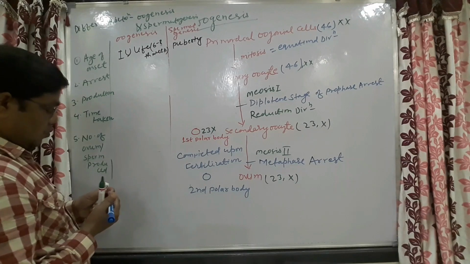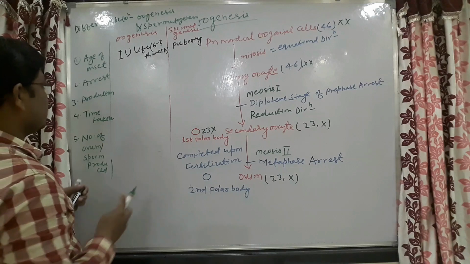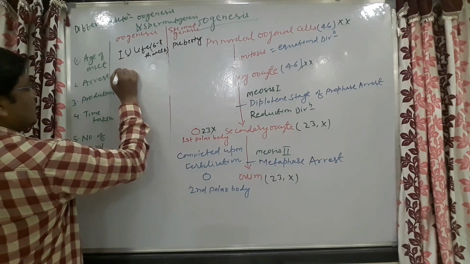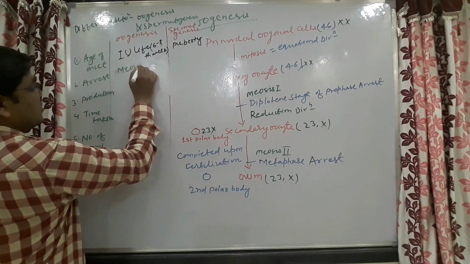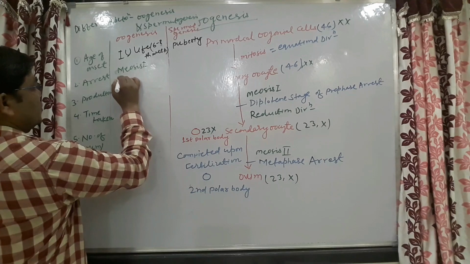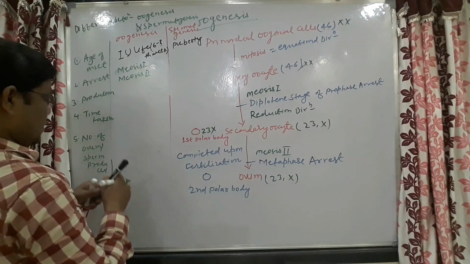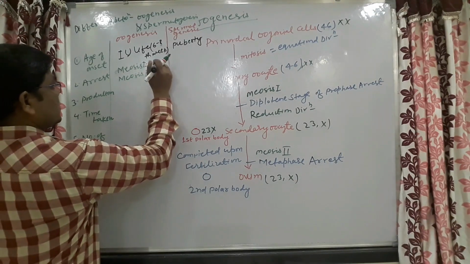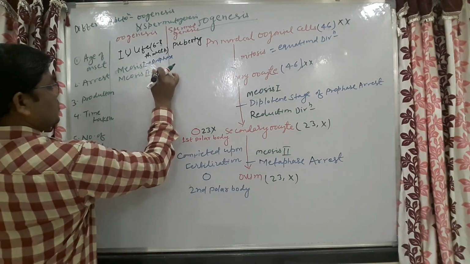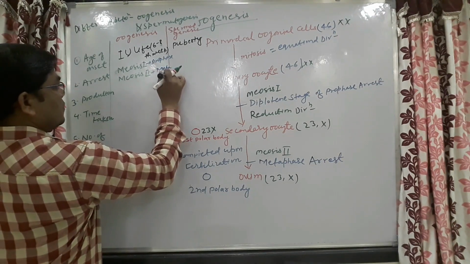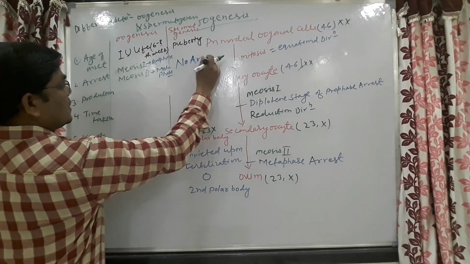In oogenesis there are two arrests: meiosis 1 arrest at prophase, and meiosis 2 arrest at metaphase. In spermatogenesis there is no arrest.